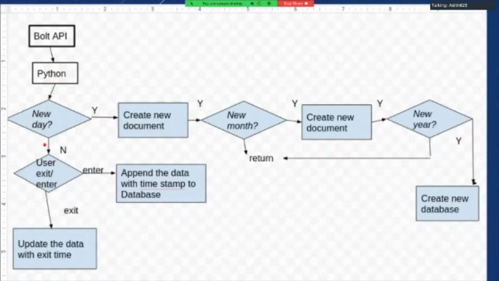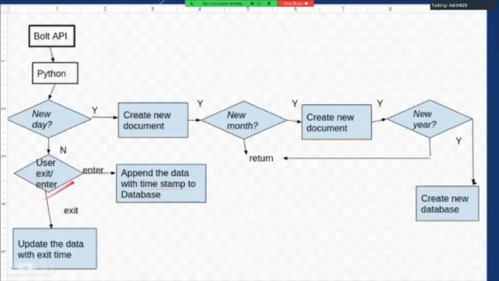Then it will check if it gets the data regarding whether the person has opened the door. Then it has to check if the user has entered or exited, because in both cases the user unlocks the door and then it locks back automatically. So it checks the previous action by that particular user. If it is enter, it is obvious that the person is exiting now. And if it is exit the previous time, then the person is entering the room.